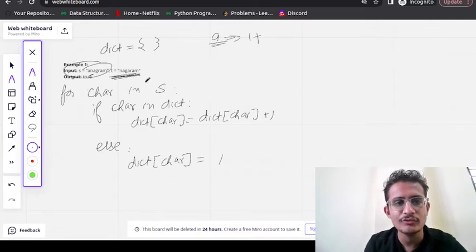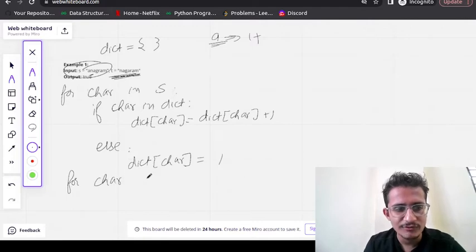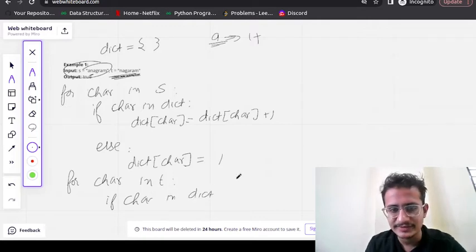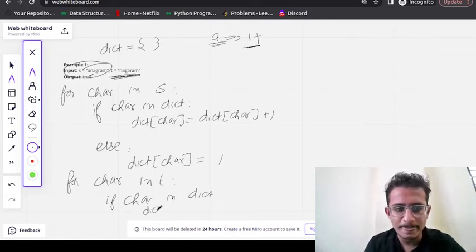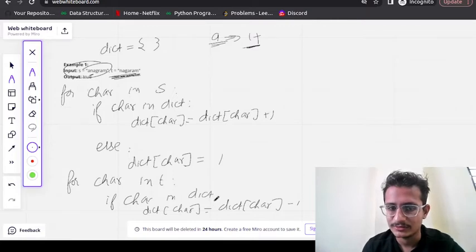Now we need to traverse T. So again one for loop. For character in T, if that character is already present in the dictionary, we will reduce the count this time. So dictionary of character will be dictionary of character minus 1. Okay, so this is the thing that we need to do.